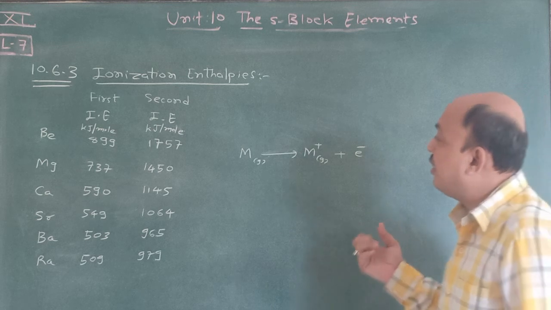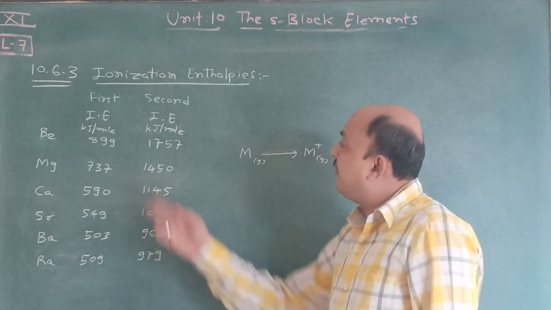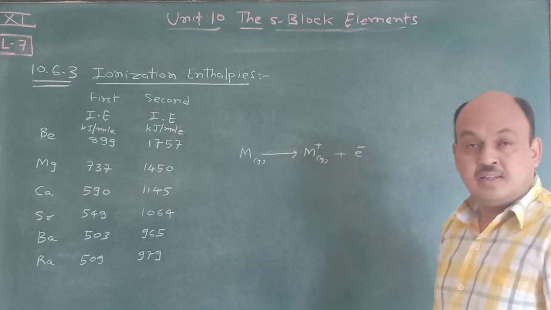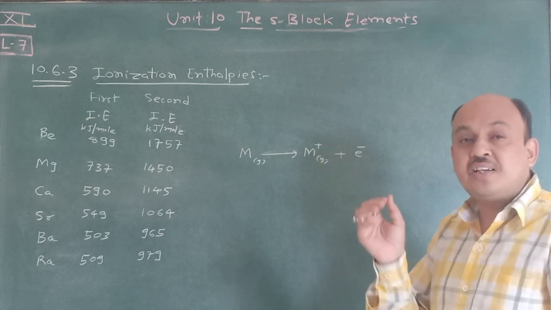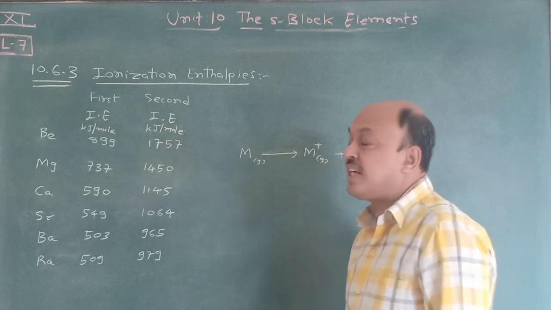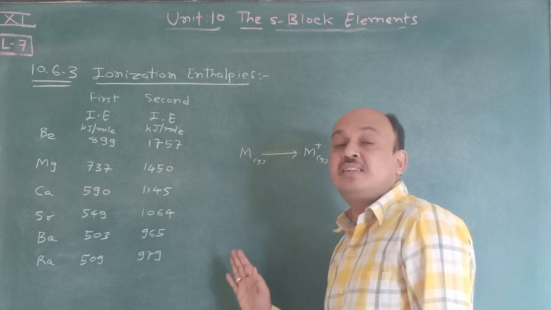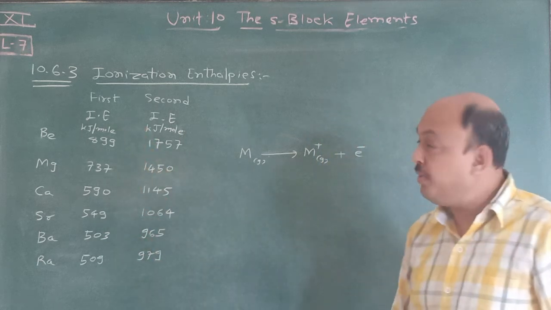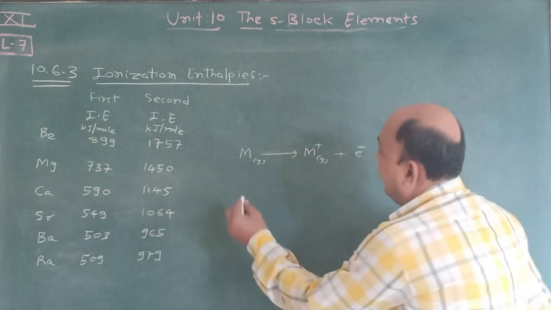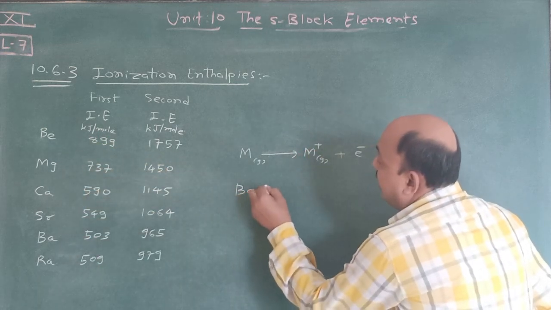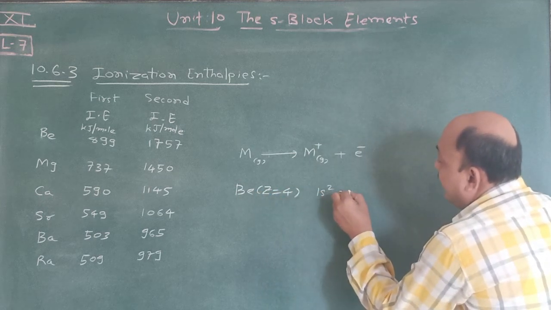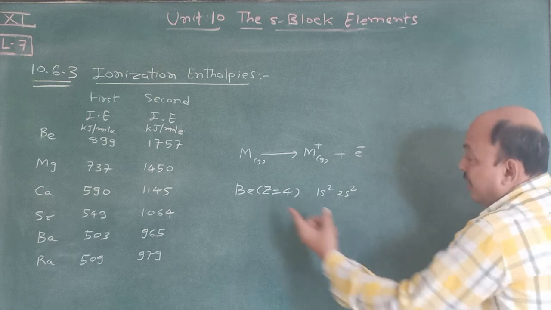Now see one topic regarding this. In group 2, alkaline earth metals, there are two types: the first ionization enthalpy as well as the second ionization enthalpy. What is the meaning of first and second ionization enthalpy? Understand from this point of view. Suppose beryllium is there, with Z equal to 4 and electrons 1s2 2s2.